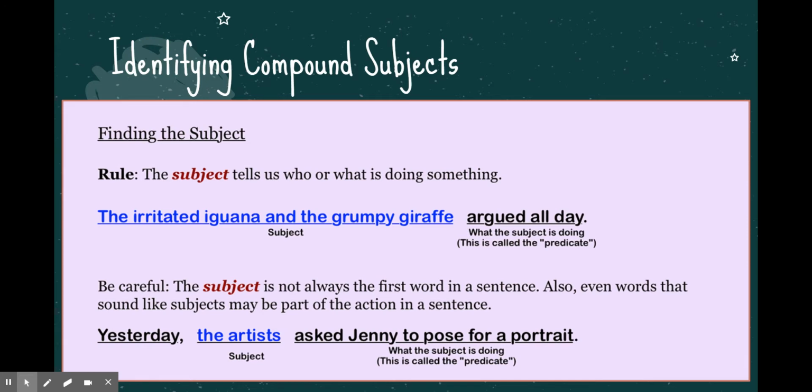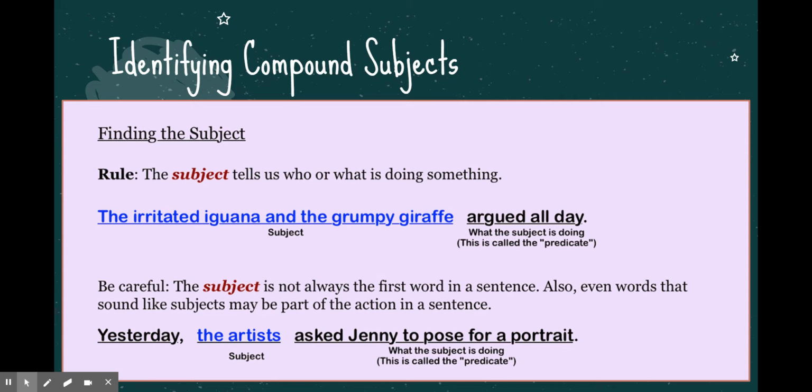So, again, same deal. Subject just tells us who or what is doing something. But in this example, we have a much more detailed subject. So it says the irritated iguana and the grumpy giraffe argued all day. So in this case, you have way more than one or two words that are the subject of your sentence. You've got adjectives, you have multiple subjects, right? The iguana and the giraffe. You might think, well, there's more than one subject here, but because they're joined with that word and, all of that together, all of those words is one subject.